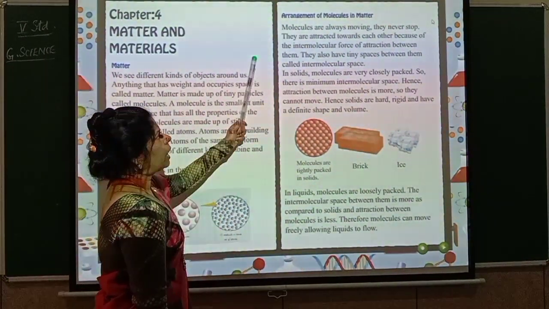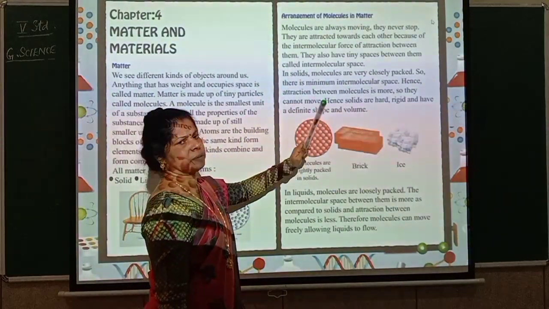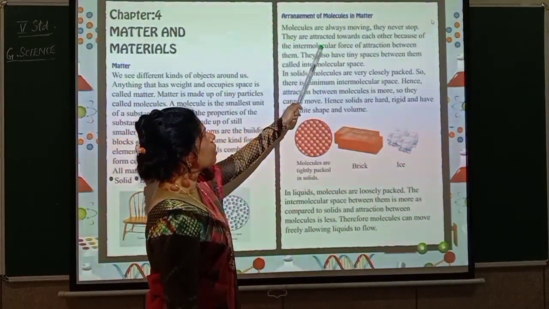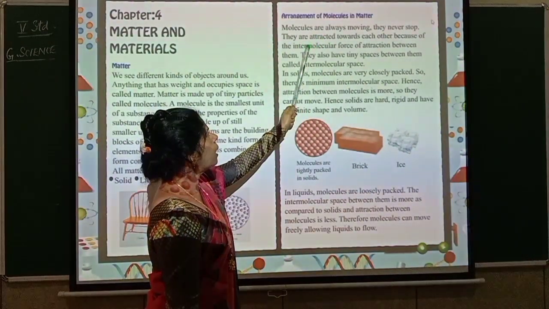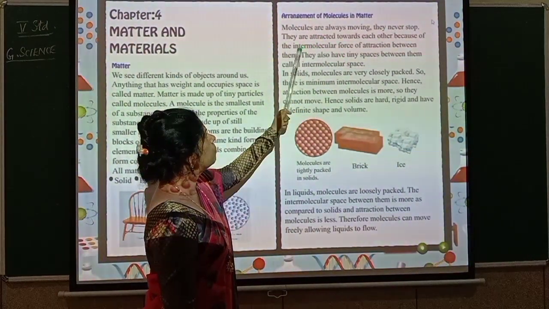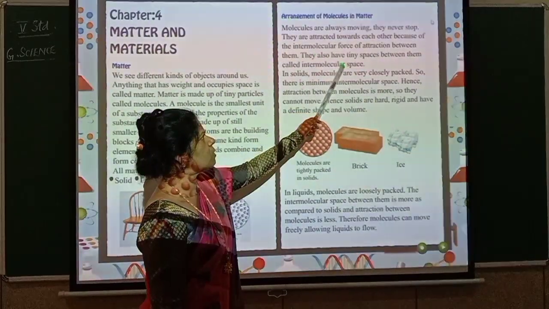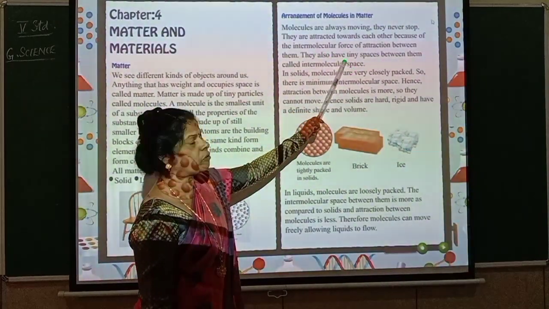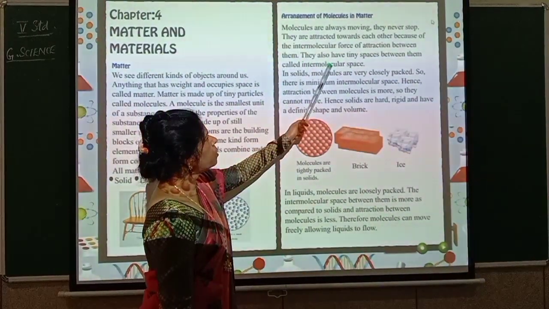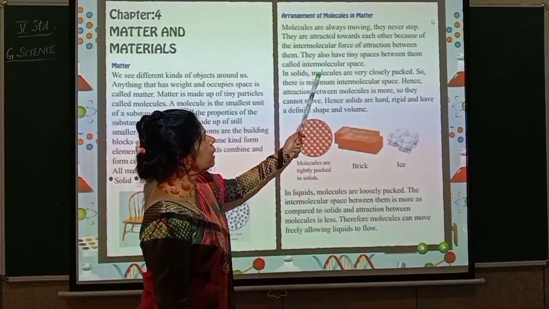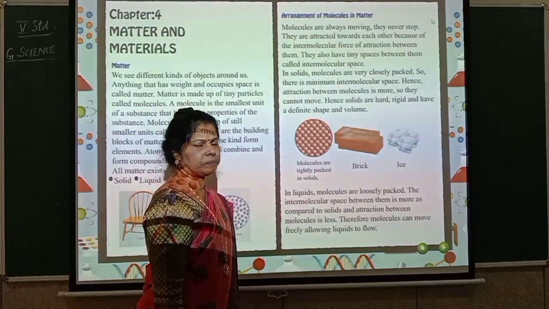Now let us talk about the arrangement of molecules in matter. Molecules are always moving. They never stop. They are attracted towards each other because of the intermolecular force of attraction between them. They also have tiny spaces between them called intermolecular space.